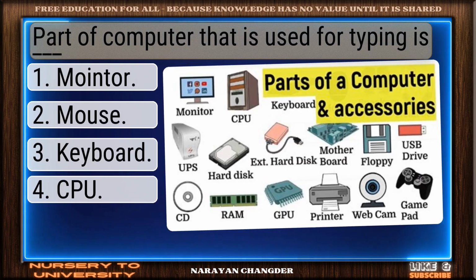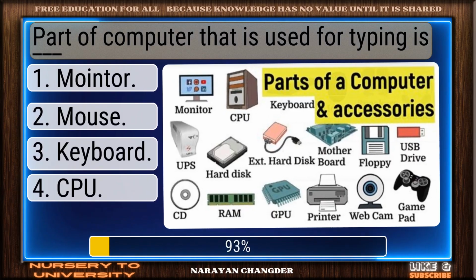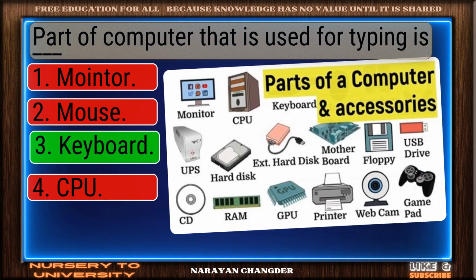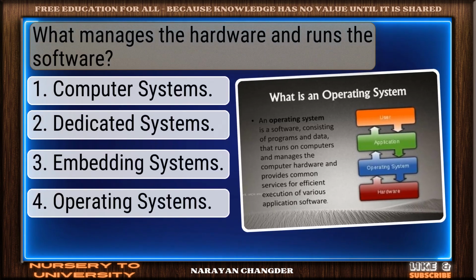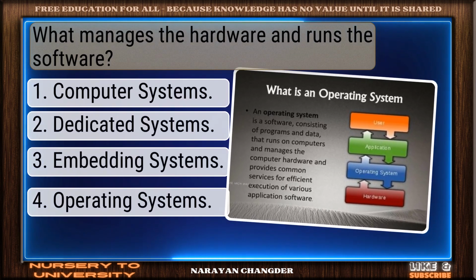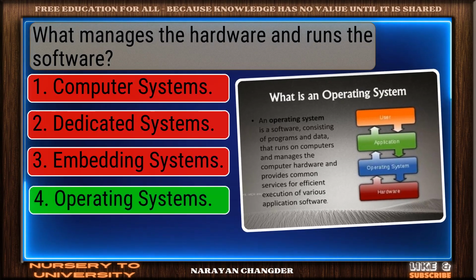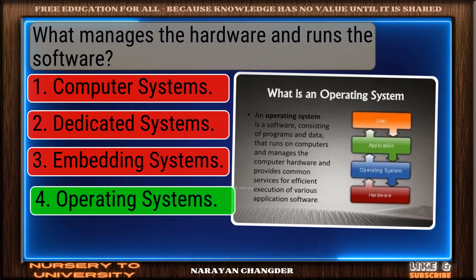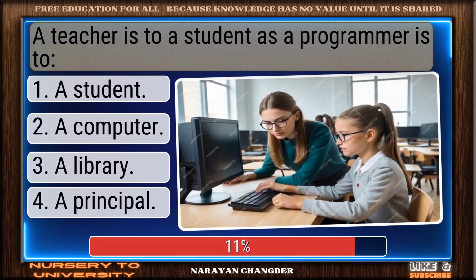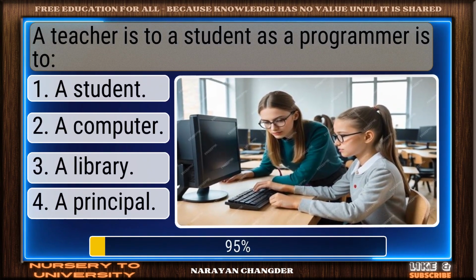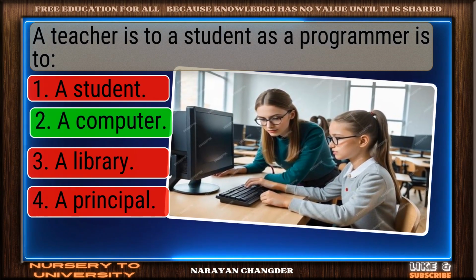Part of the computer that is used for typing is dash. Correct response. Keyboard is accurate. What manages the hardware and runs the software? Right again. Operating systems is valid. A teacher is to a student as a programmer is to. Strong choice. A computer is right.